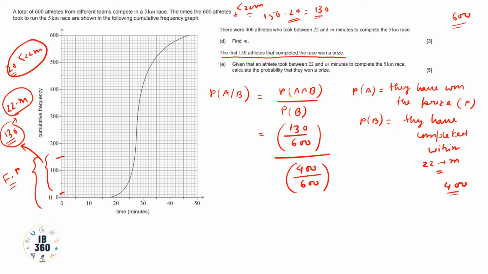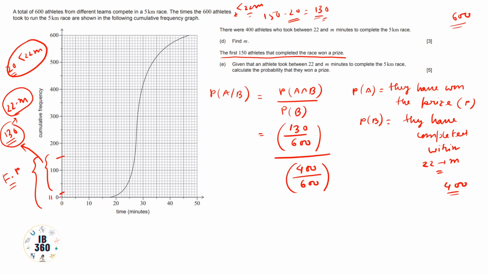Again I am repeating this part. For P of A intersection B, the number of athletes who got the prize is 150, but they must be in the range of 22 to m minutes. The first 20 people are in the range of less than 22 minutes, so only 130 people will be in the range. So 130 divided by the total number of athletes, divided by 400 divided by 600 for those who completed the race between 22 and m minutes.